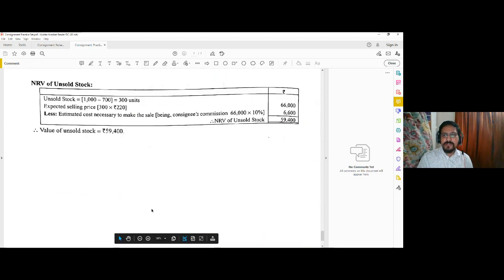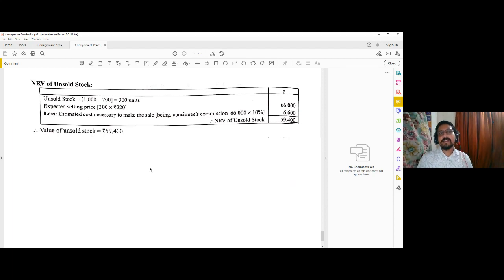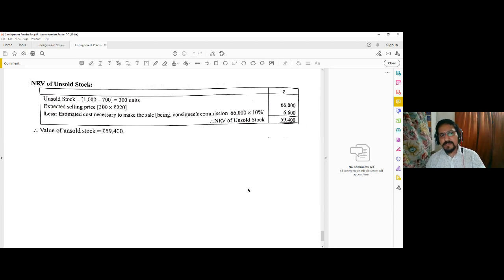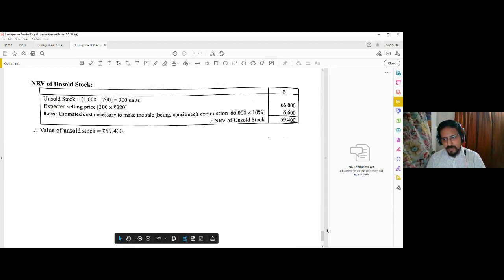So based on the cost or market value, whichever is lower principle, you finally can select the value of unsold stock to be 59,400. So in this way, under different situations, closing stock, abnormal loss in transit, abnormal loss at godown, normal loss are to be treated. So in that way, we have covered in a comprehensive manner all possible situations of unsold stock, loss in transit, normal loss, loss at godown.